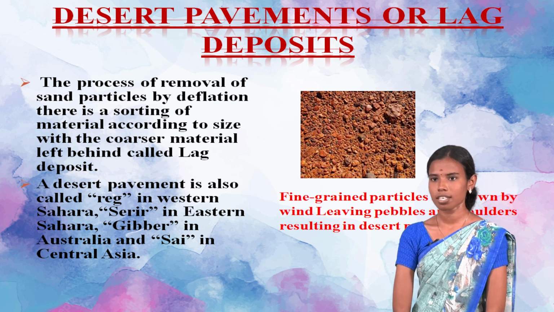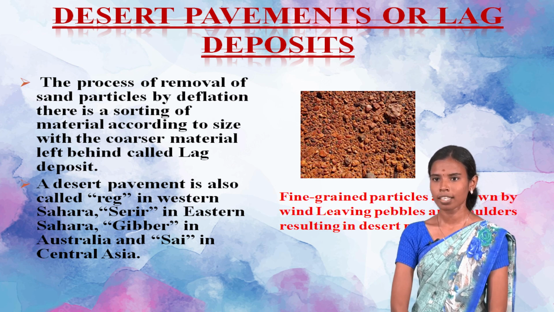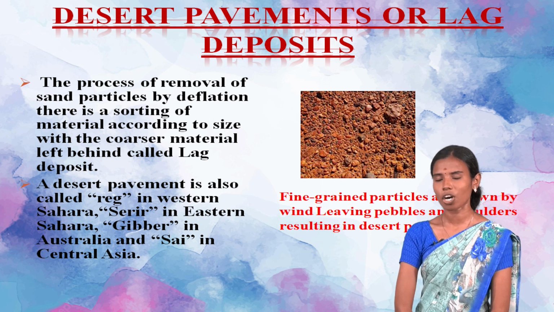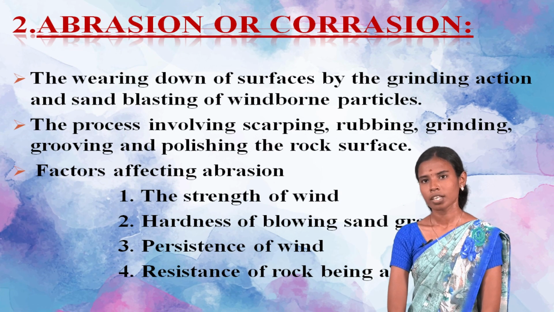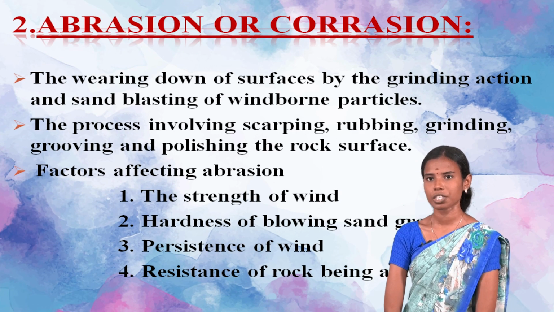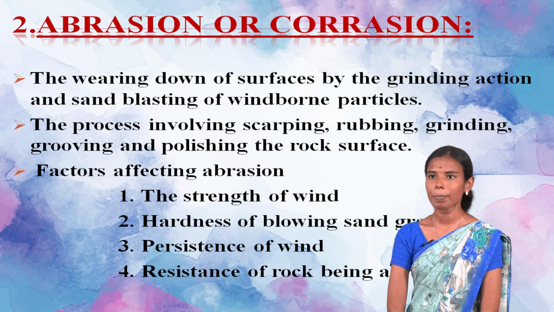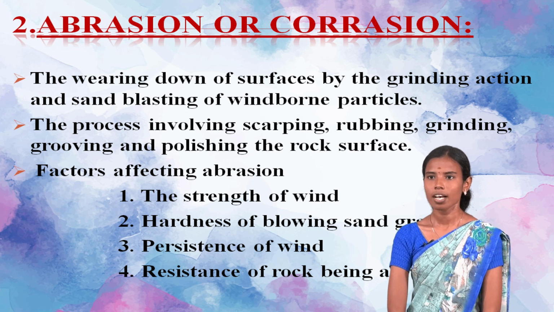On the right side, you can see the fine-grained particles, which are the sand and silt particles, are blown away, and the wind only leaves the pebbles and boulders, that is the large sized particles, which are joined together to form a desert pavement. Next, the abrasive action. The abrasive action, also called corrosion, is a process by which surfaces are worn down by the grinding action, rubbing action and sandblasting of wind-borne particles. This process involves scraping, rubbing, grinding, grooving and polishing of the rock surface.